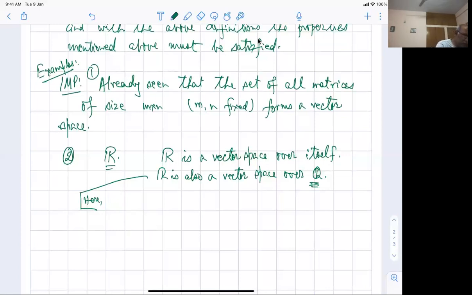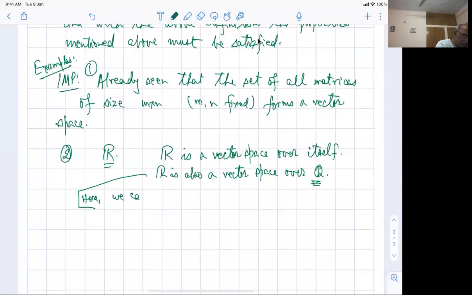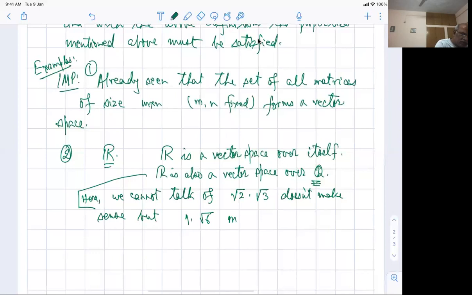Here we cannot talk of root 2 times root 3, it doesn't make sense, but 1 times root 6 makes sense. So there are ambiguities that you need to understand.